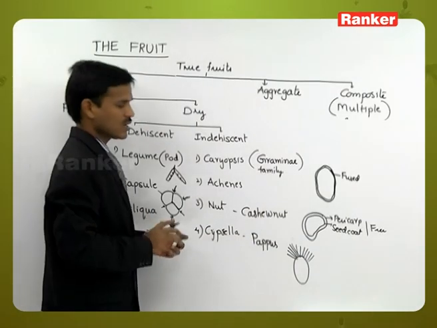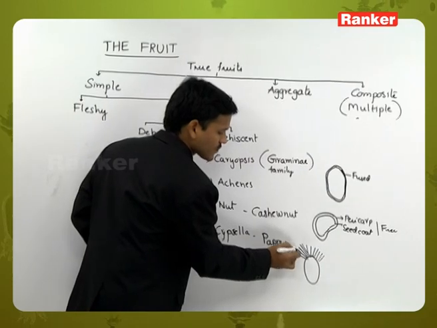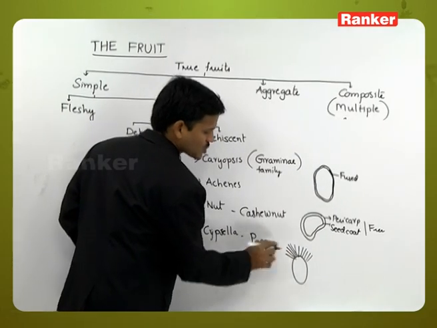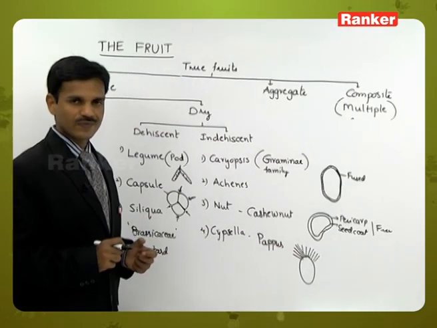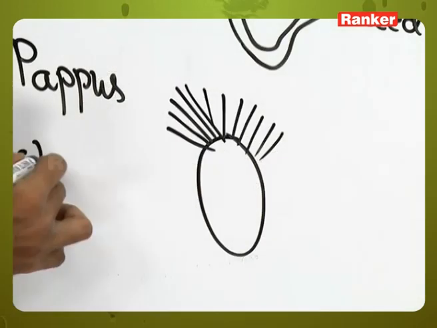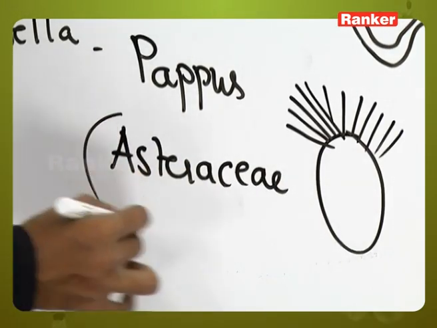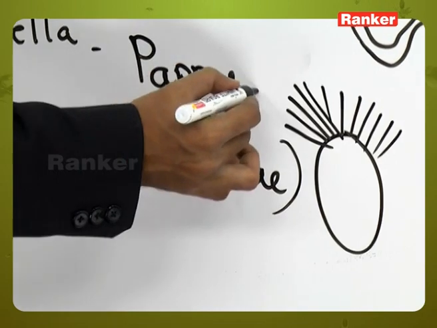After fertilization and after the formation of fruit also, the sepals or calyx are attached to the fruit. This type of fruit is observed in Asteraceae family members or the sunflower family. So it is the pappus.